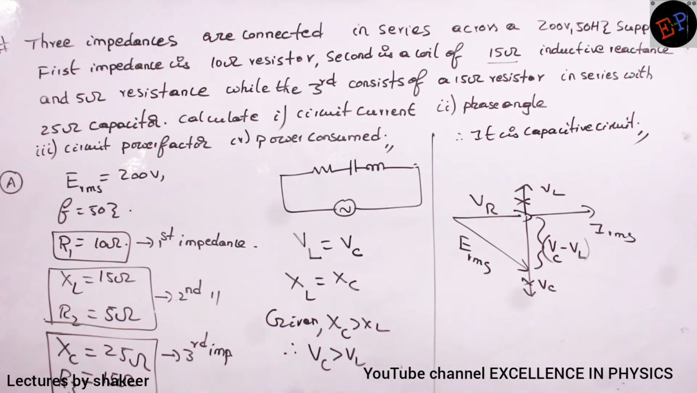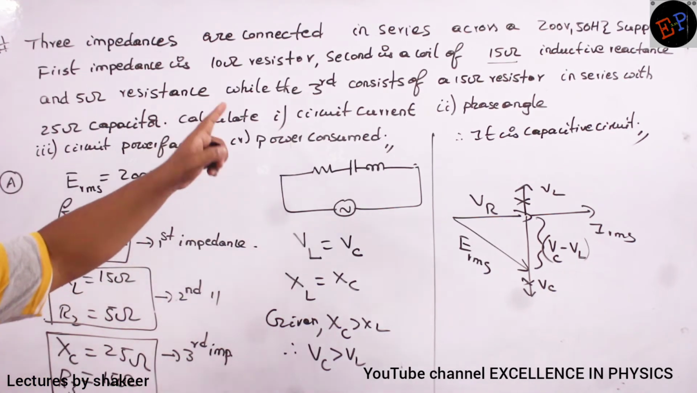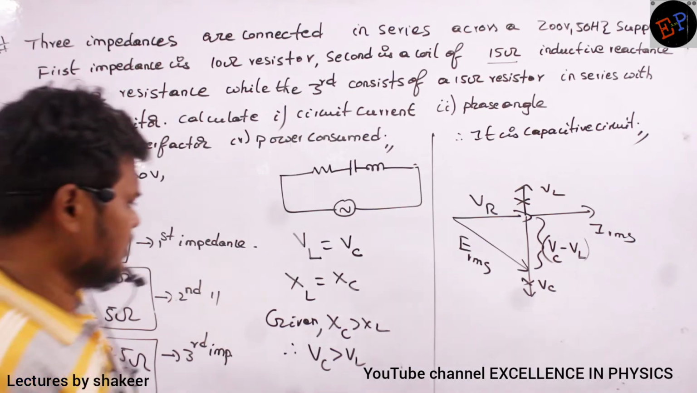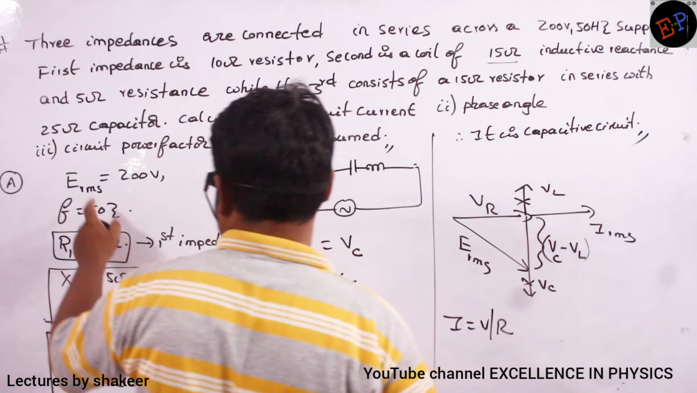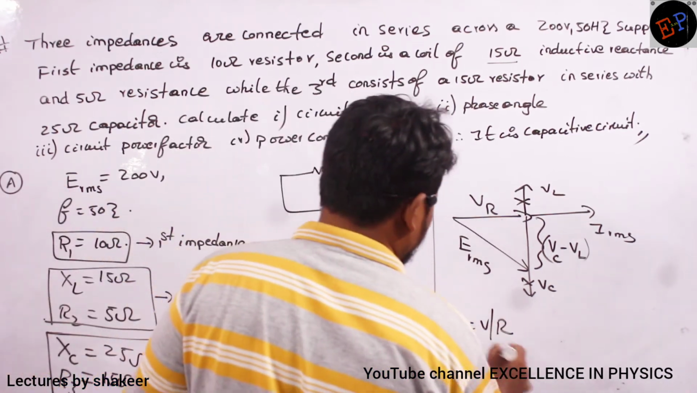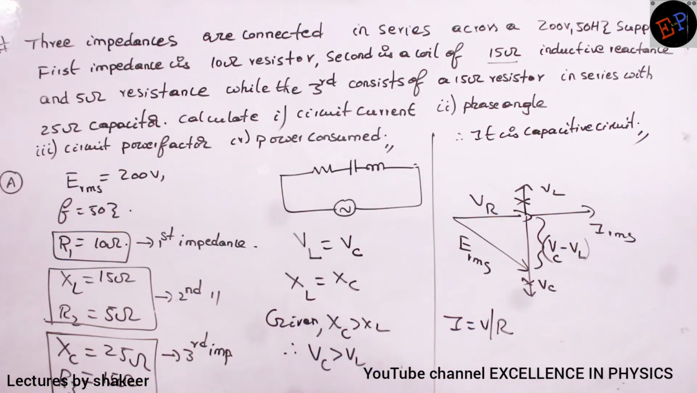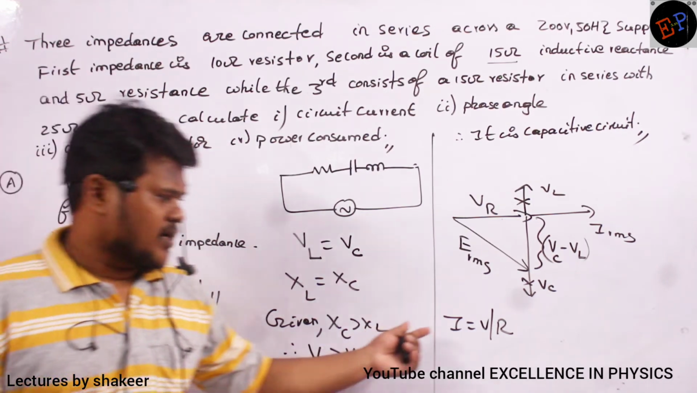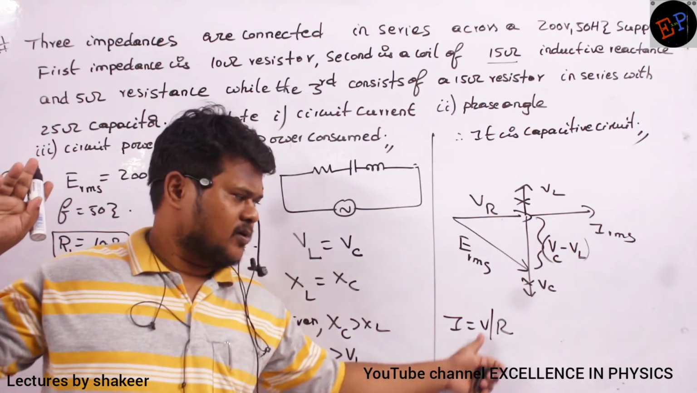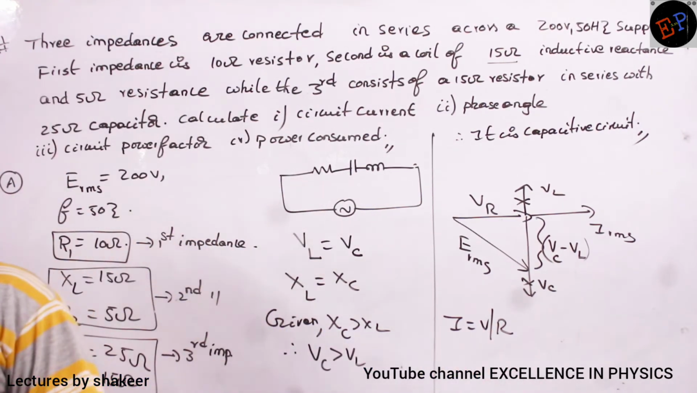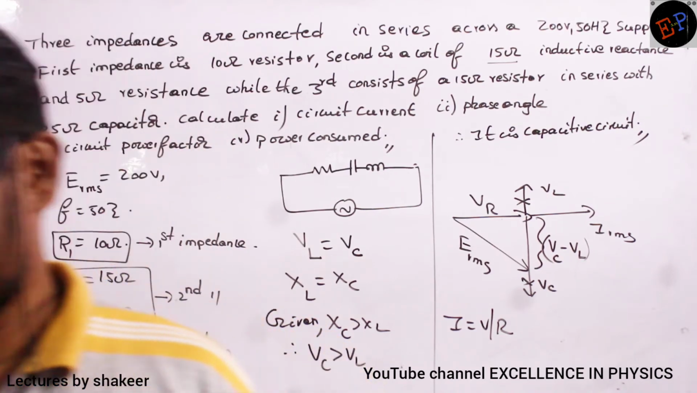Now what is the first question he is asking? Calculate the circuit current. How can I calculate the circuit current? I is equal to V by R, or V by Z. ERMS is already given. The total resistance of the circuit, how can I calculate it? The Z value is equal to?